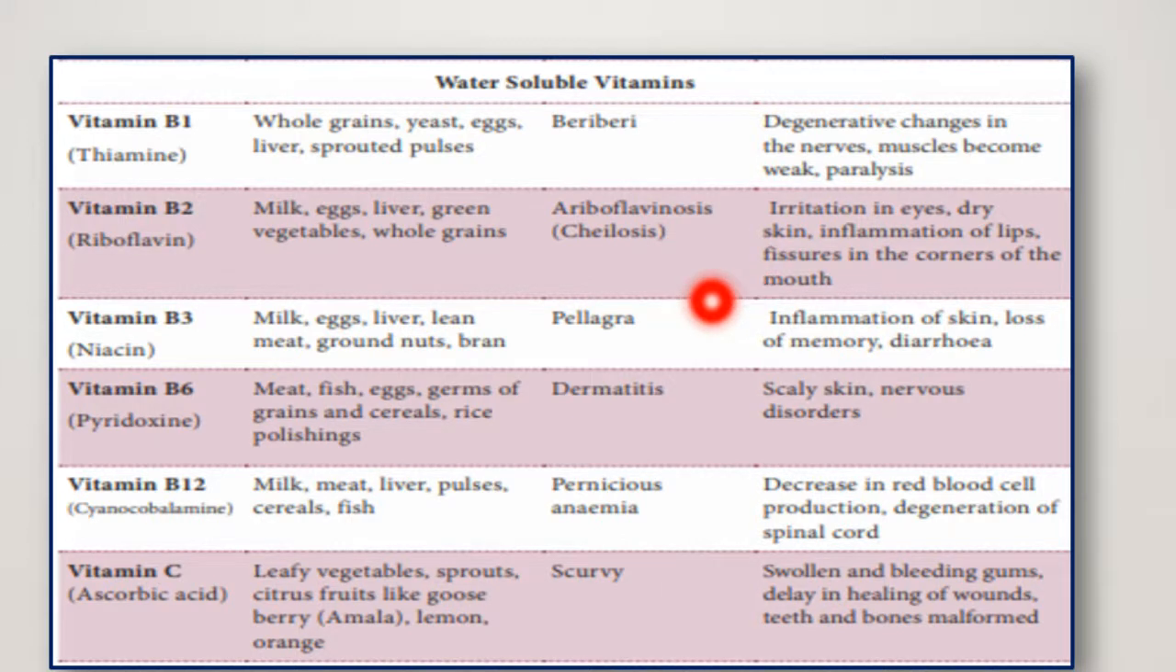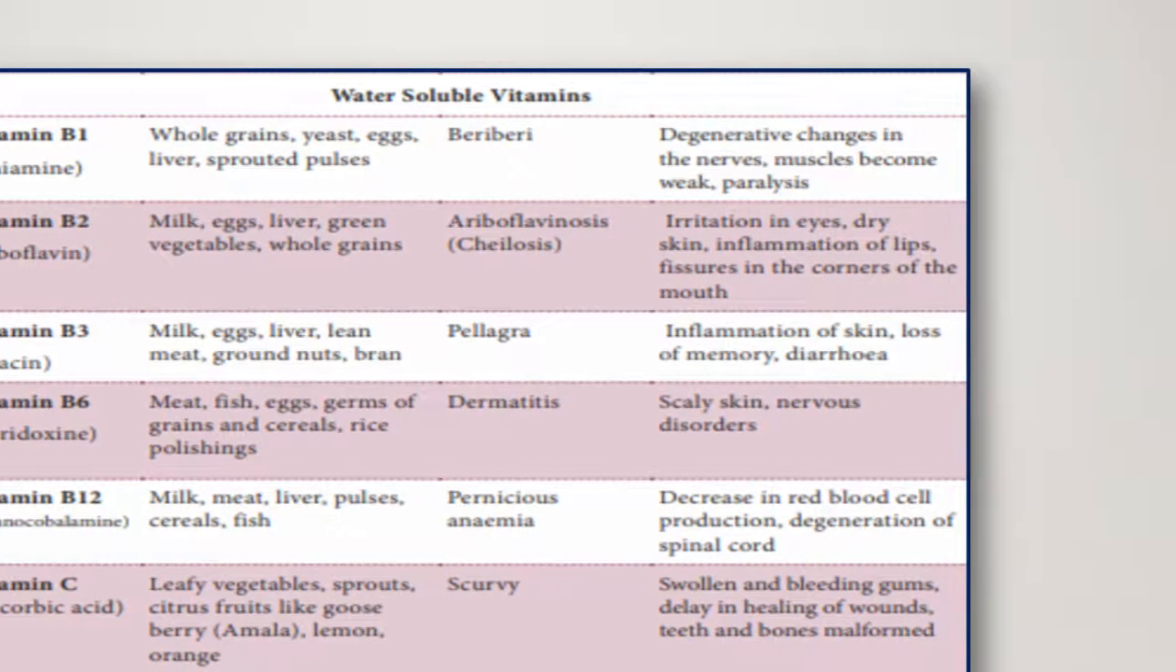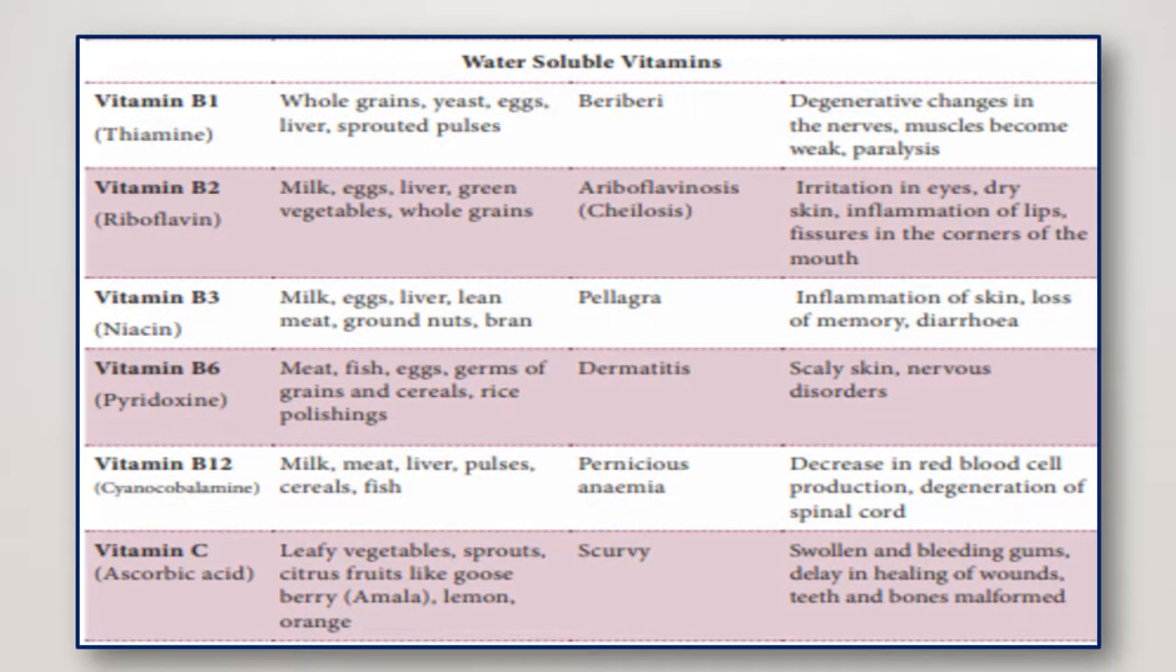It is a condition in which there will be irritation in the eyes, dry skin, inflammation of the lips, and fissures in the corners of the mouth. Fissures means cracks, in Tamil they would say vedichu poyirkum. And vitamin B3 is referred to as niacin. It is found in milk, eggs, liver, lean meat, groundnuts, bran, etc. The deficiency condition is referred to as pellagra. It is an inflammation of the skin and it can lead to loss of memory.